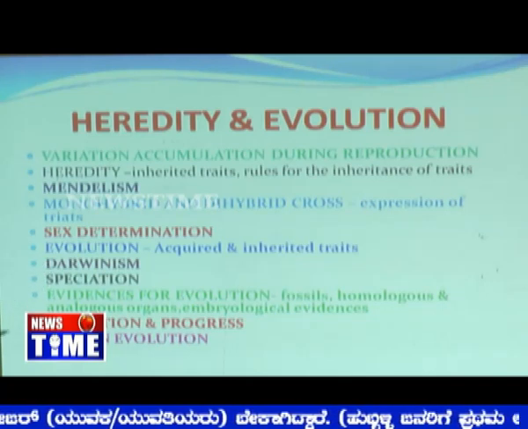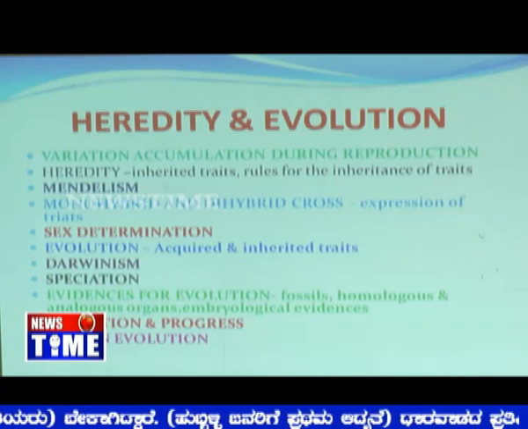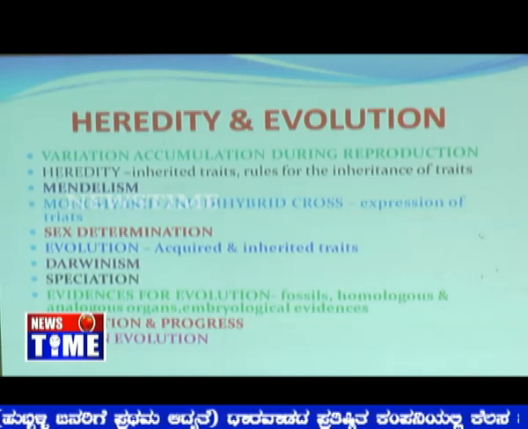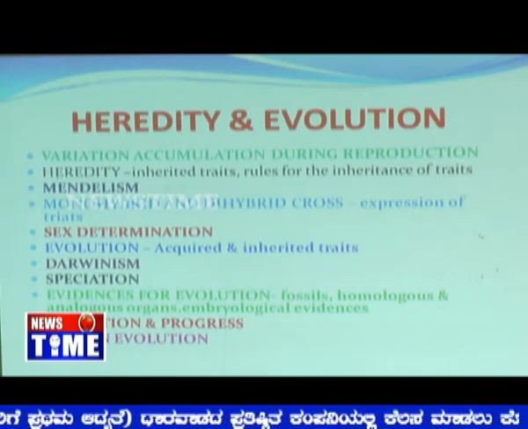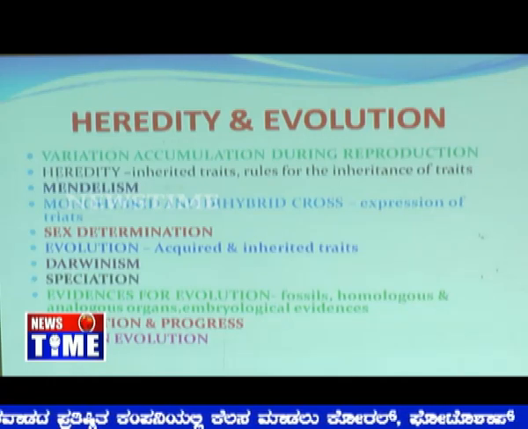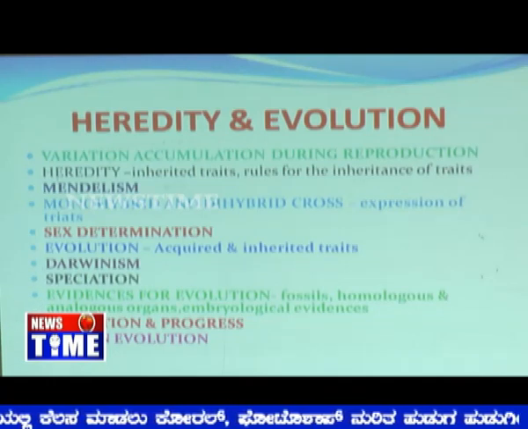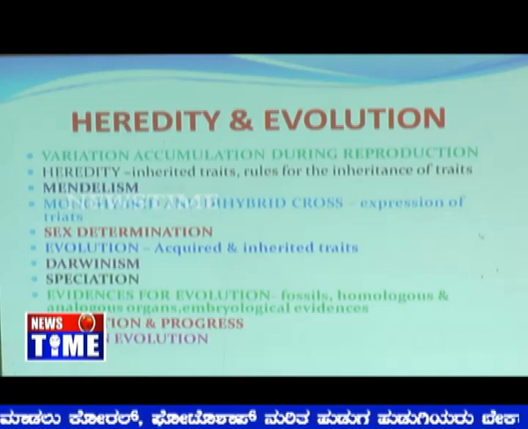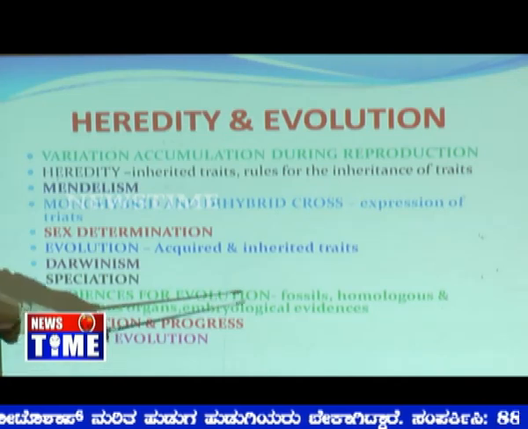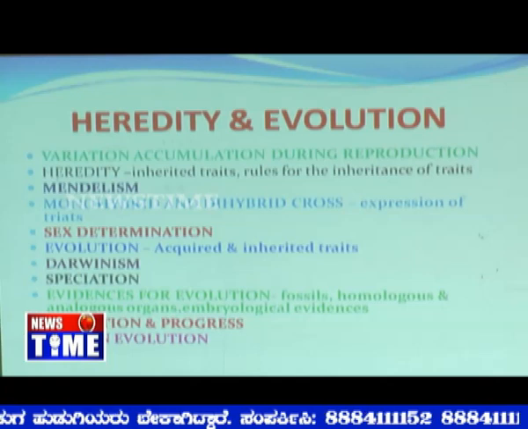Then we come across Darwinism. What are the postulates of Darwin? And then speciation. Speciation means it is by way of variance or variations. An animal or a plant is going to make a further generation wherein there will be minor changes carried forward. Then we come across the evidences of evolution. That's a very important concept. If I say life is evolved, then you may ask me what the witnesses are. The witnesses are the fossils, the homologous and analogous organs, and embryological evidences also.